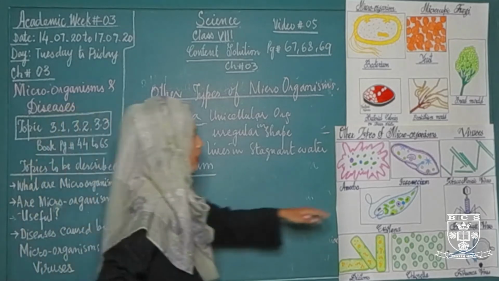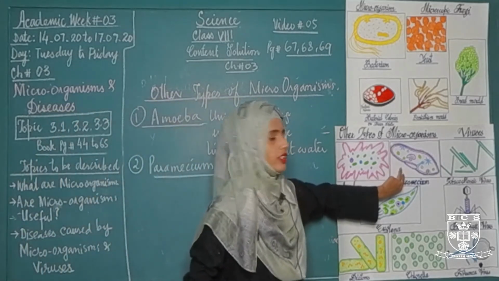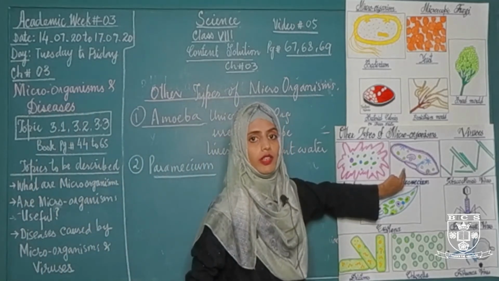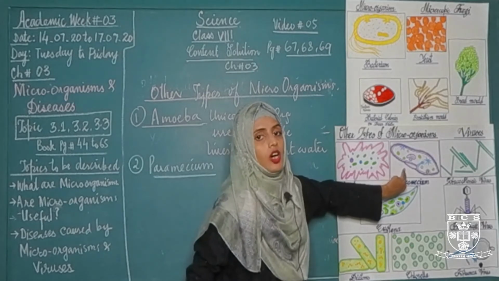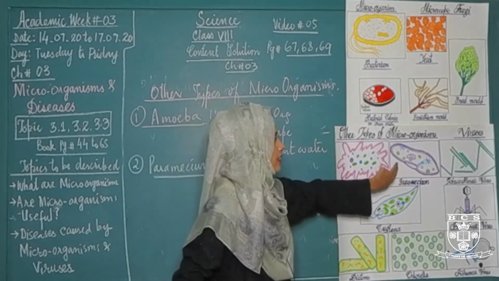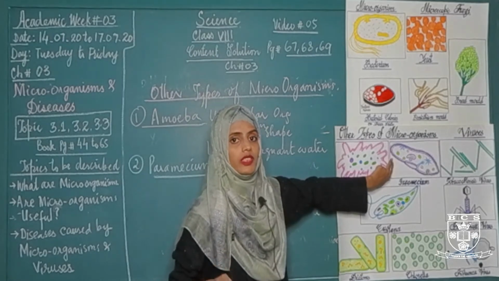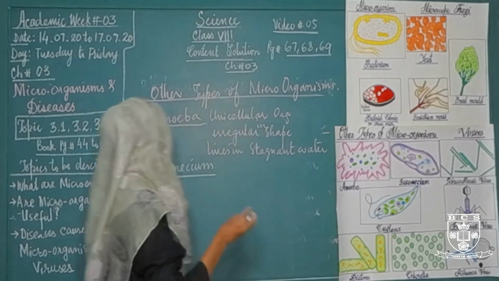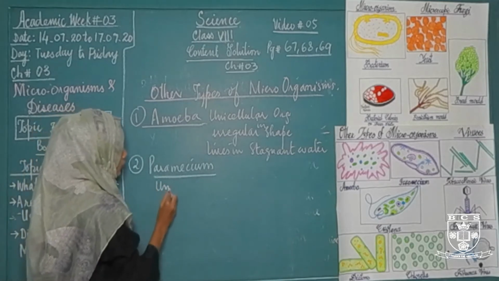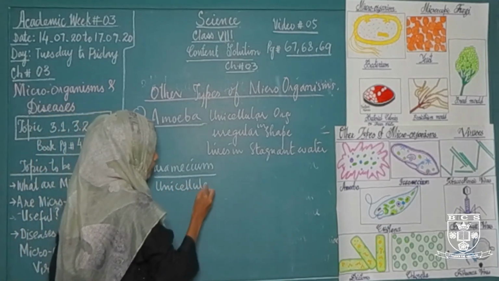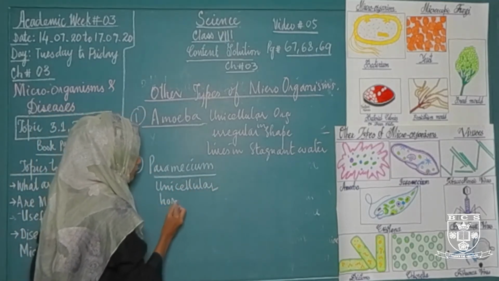This is the diagram of paramecium. As you can see, this is a unicellular living organism whose body shape is horseshoe shape. It has a small hair-like structure all around the body, with the help of which they move from one place to another place. So what is paramecium? Unicellular, horseshoe shape,